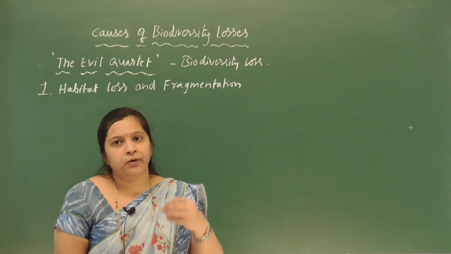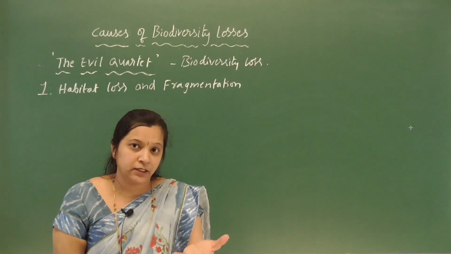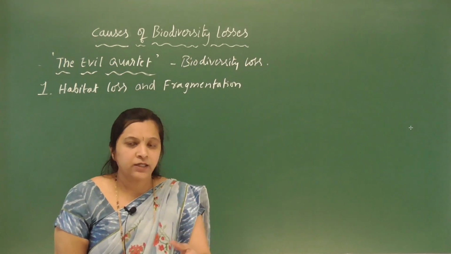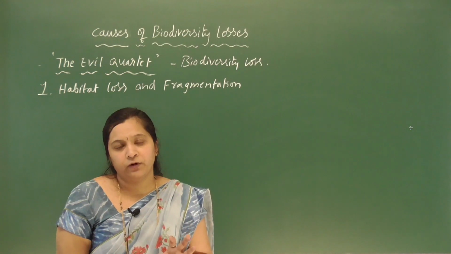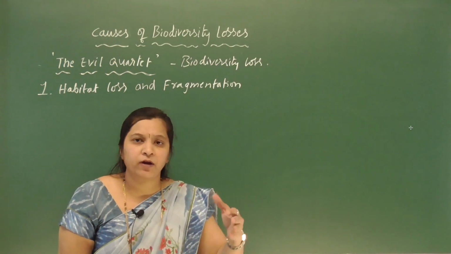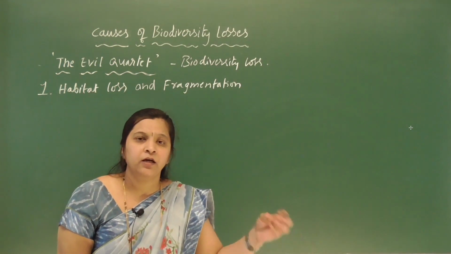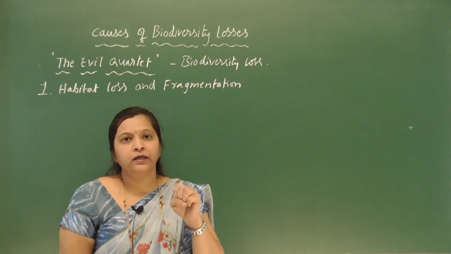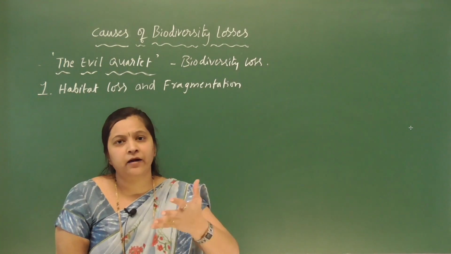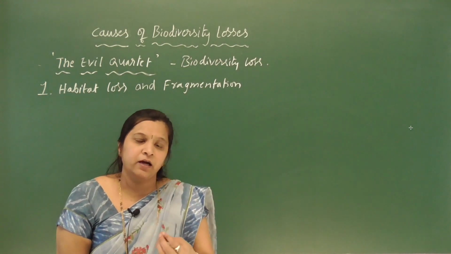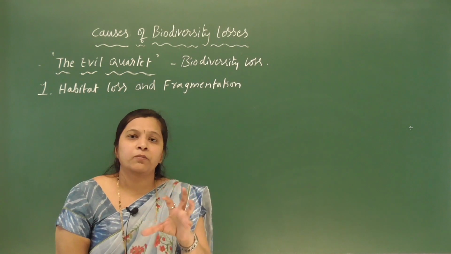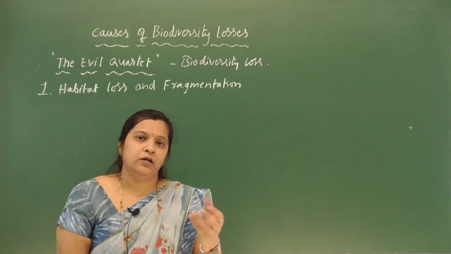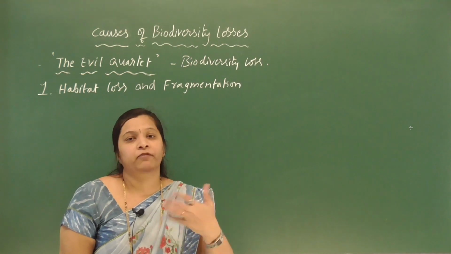The ever growing population requires an additional area of land, year after year. So where does that land come from? It comes by destruction of the habitat and fragmentation.